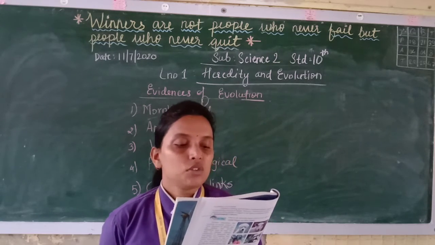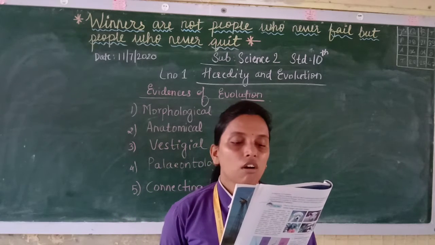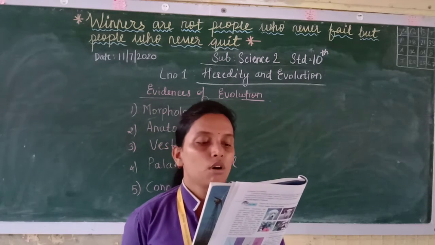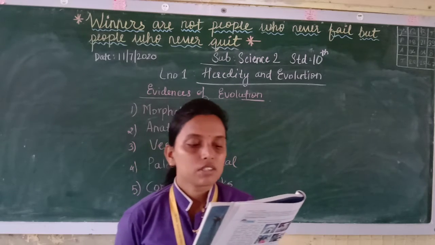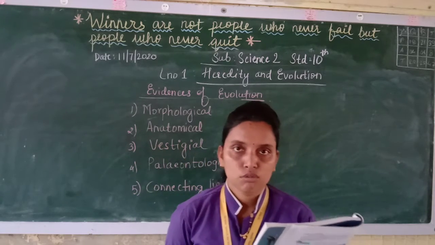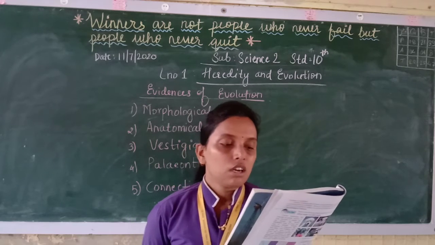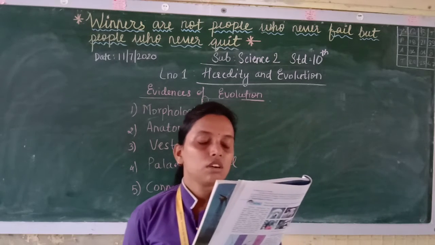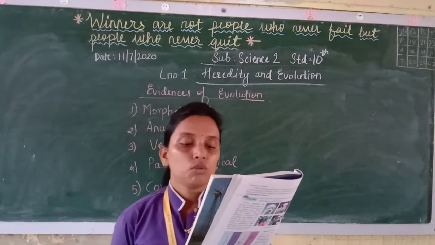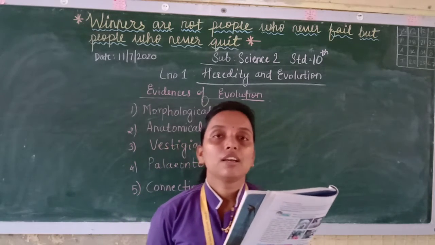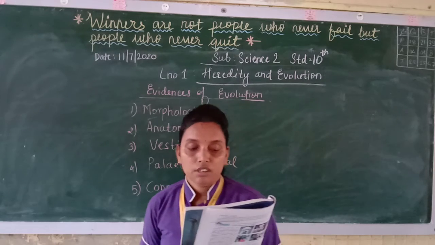Now various vestigial organs like the tailbone, that is the coccyx, wisdom teeth and body hairs are present in the body of human beings. So these are various vestigial organs which are of no use to us. Now you can see the ear muscle structure figure they have given, the wisdom teeth, and the tailbone, that is the coccyx. So these all come under vestigial organs.